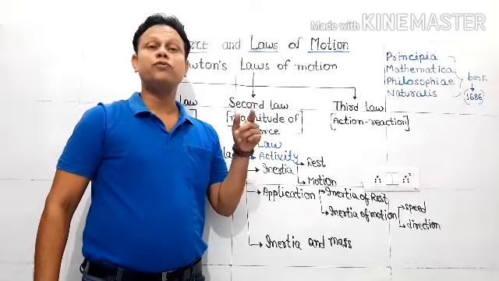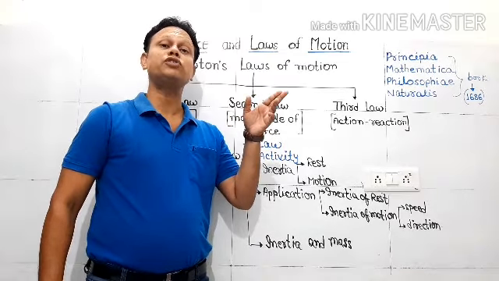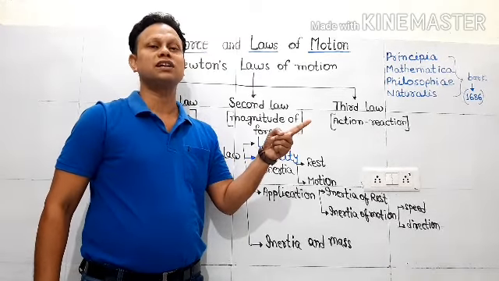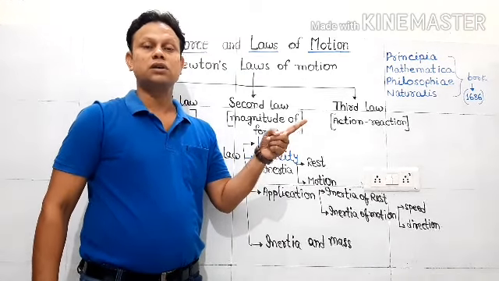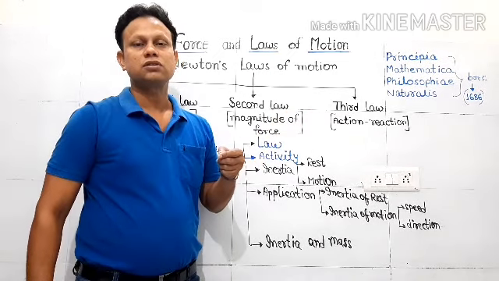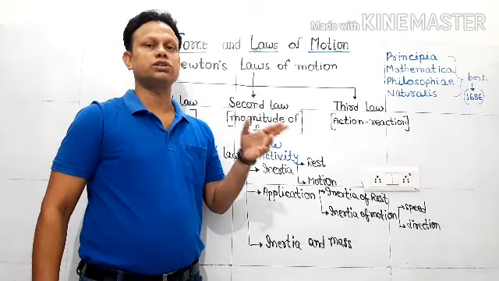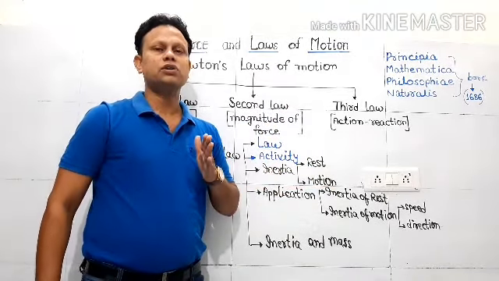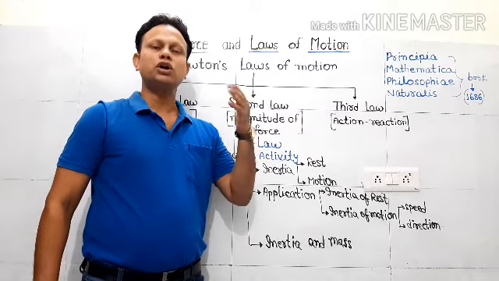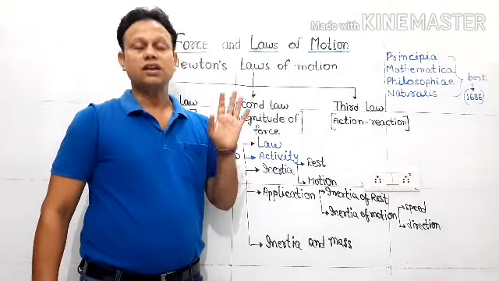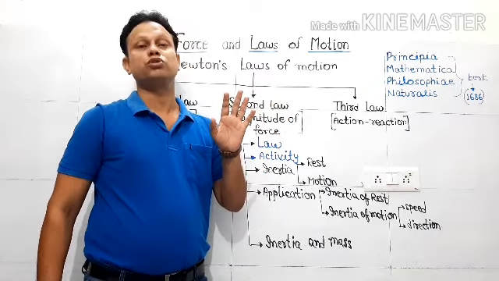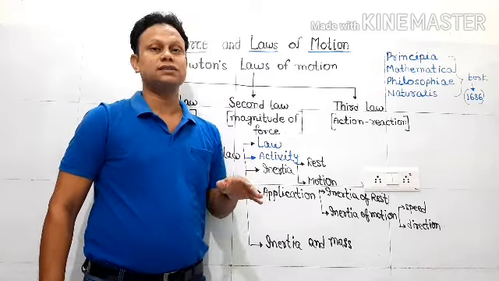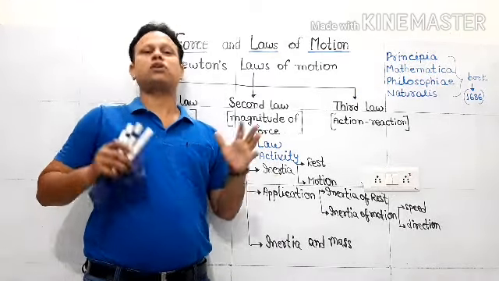And if a force is applied on a body which is doing uniform motion, then that force will definitely change the tendency of uniform motion. That means the force will change either the speed of the object, or the direction, or in some cases both. But if the force is not there, then the object is allowed to continue its tendency of rest or uniform motion. And this tendency is known as inertia, that I will not change.